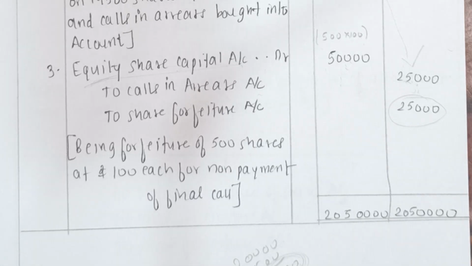So this video was all about forfeiture of shares. I started the video by explaining to you the meaning of forfeiture of shares. Then I gave you an introduction to the pro forma journal entries when forfeiture is at par, premium and discount. Then I solved one problem on forfeiture of shares.